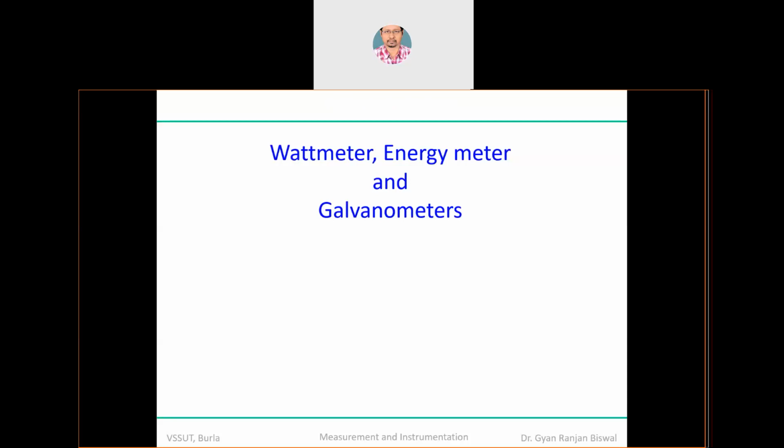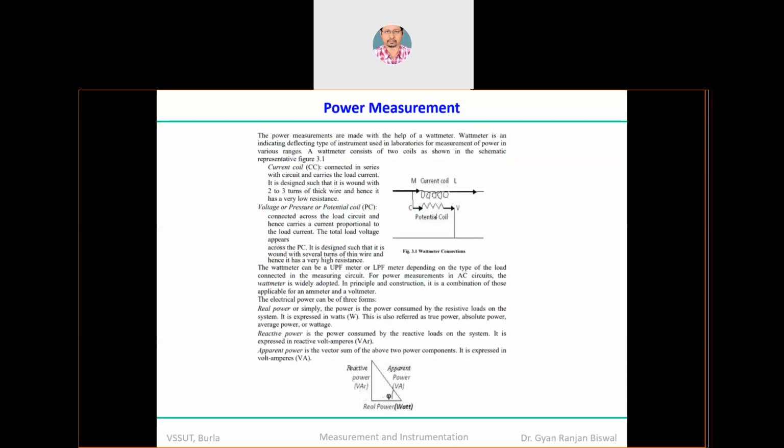To my view, looking at the sequence of content, the galvanometer is now history, though it is the base or foundation of these kinds of analog measuring instruments, and should be kept as an introductory part at the beginning of module number 1. Otherwise it's not needed, because you are all in the digital world, so we don't require much.